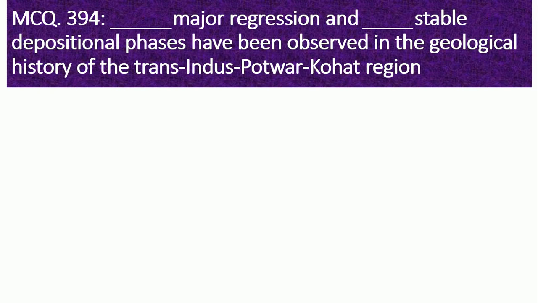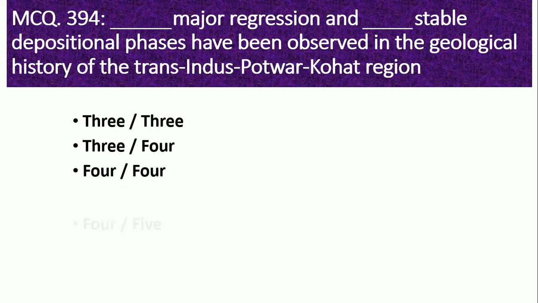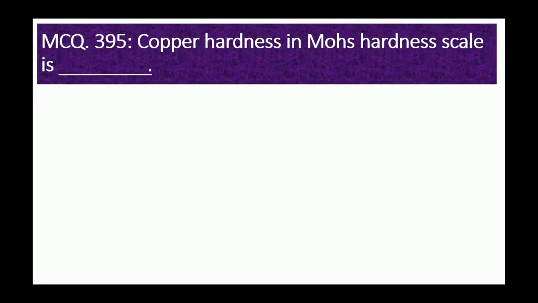MCQ number 394. Dash major regression and dash stable depositional phases have been observed in the geological history of the Trans-Indus Boudoir Quad regions. 3, 4, 5. So the right option is option number 1, 3. 3 major regression and 3 stable depositional phases have been observed in the geological history of Trans-Indus Boudoir Quad region.